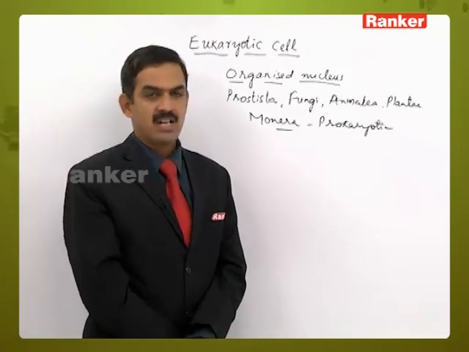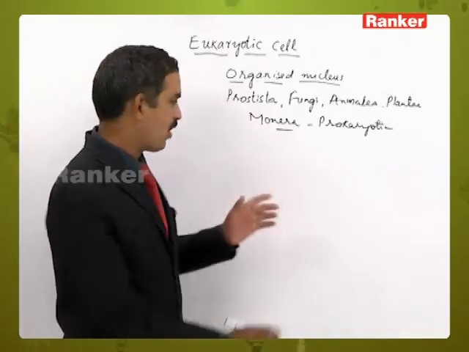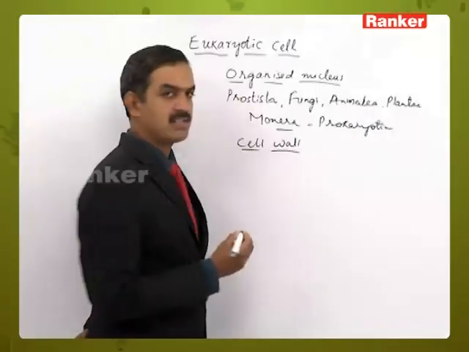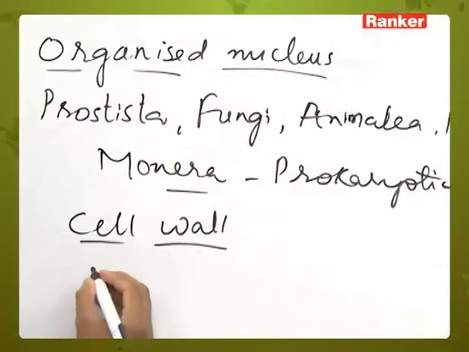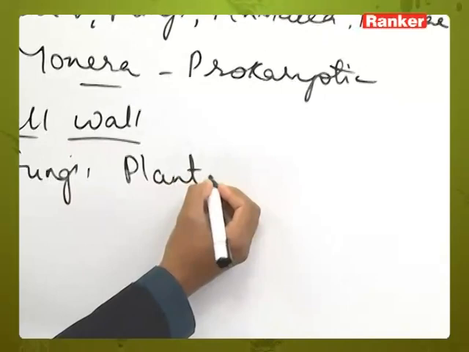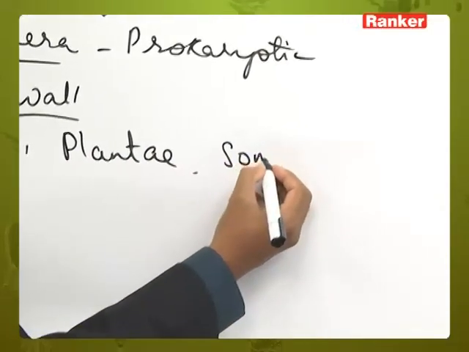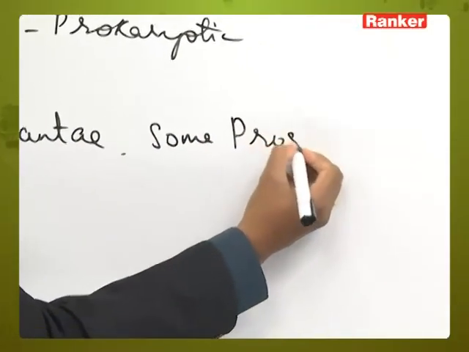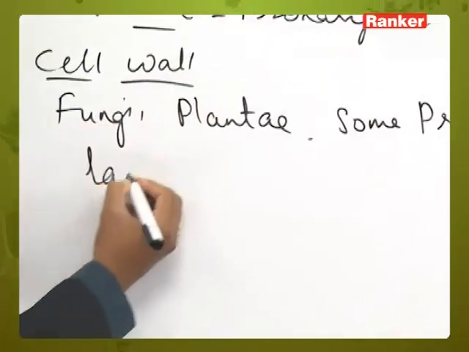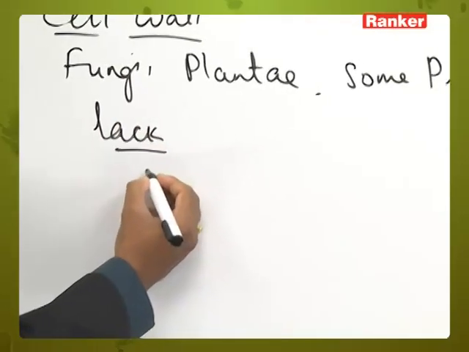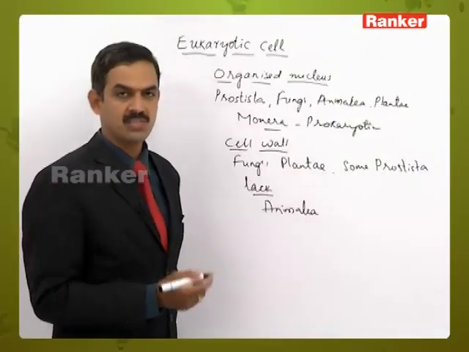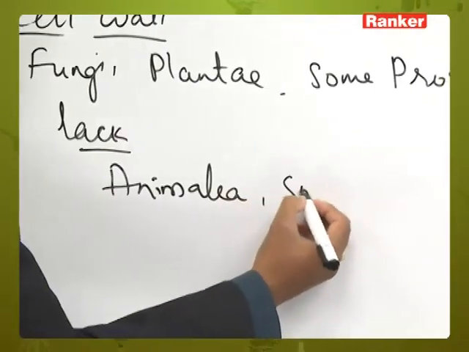And when we observe the presence and absence of cell wall, here we are able to differentiate plant cells and animal cells. We know that fungi, almost all Plantae group of organisms, and some protistans have a cell wall, but the ones which lack the cell wall are Animalia, all organisms which are part of Animalia, and some protistans.